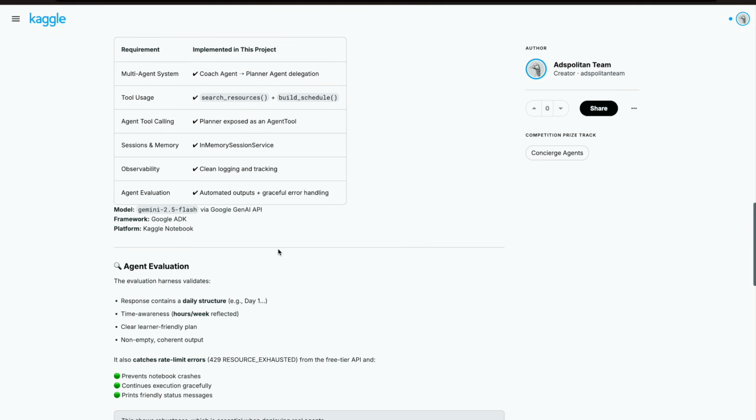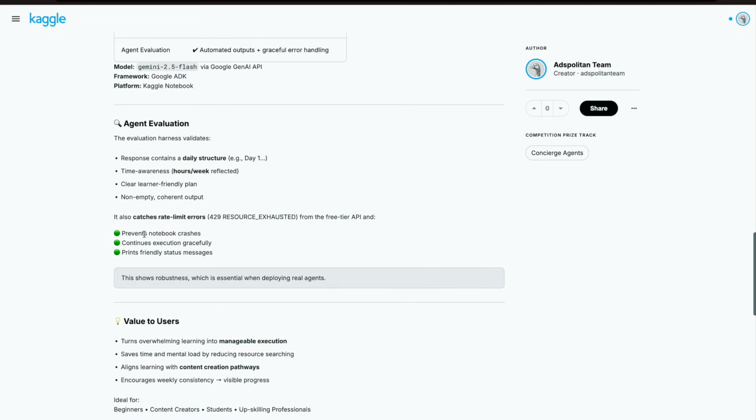All right. Model, the usual 2.5 Flash, the Gemini model that we'll get through the Google Gemini API. The framework is Google ADK, and the platform we are using is Kaggle Notebook. If you want, you can use GitHub. You can use an environment outside of Kaggle as well.